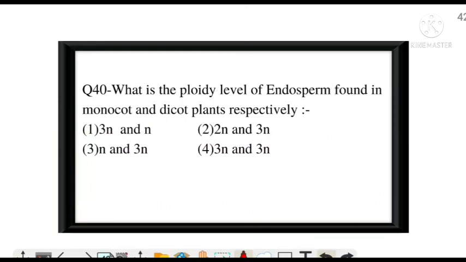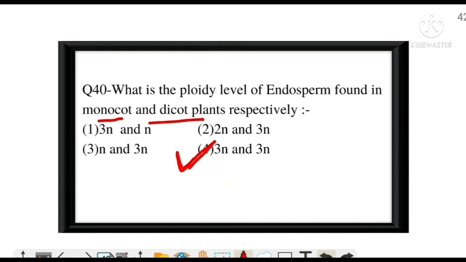What is the ploidy level of endosperm found in monocot and dicot plant respectively? Means the ploidy of both monocot plant and dicot plant for endosperm. And the correct answer is option D, not option A and option C, because here it is written monocot and dicot plant, not gymnosperm and angiosperm.